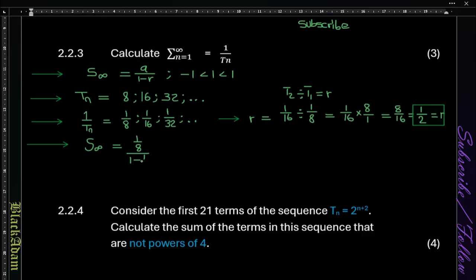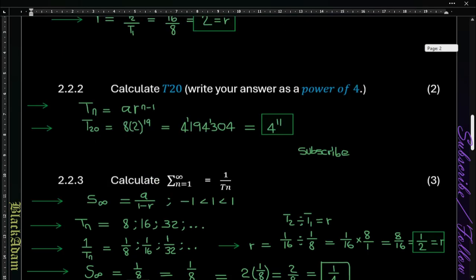Now we have 1 over 2, and remember 1 minus half is going to be half, so that's going to be 1 over 8 over 1 over 2, and that's equivalent to saying 2 multiplied by 1 over 8. So that will give us 2 over 8, and that's 1 over 4. That's our answer. Next we move on to